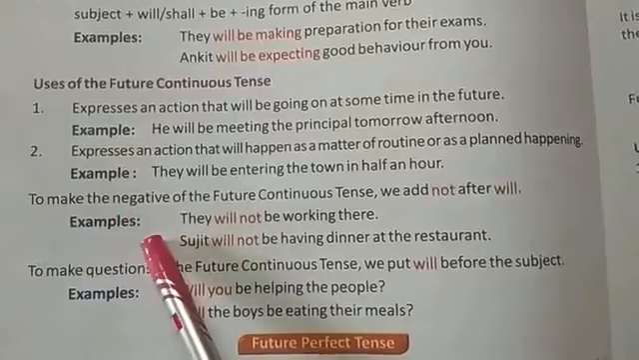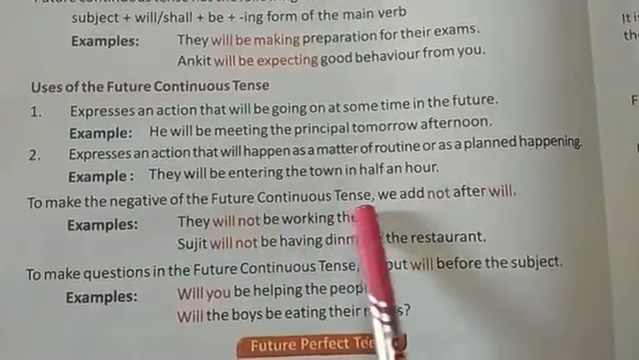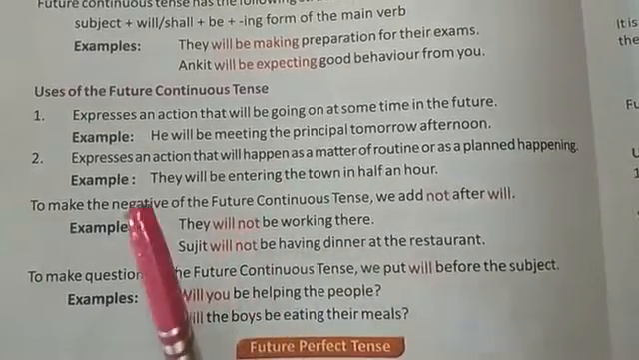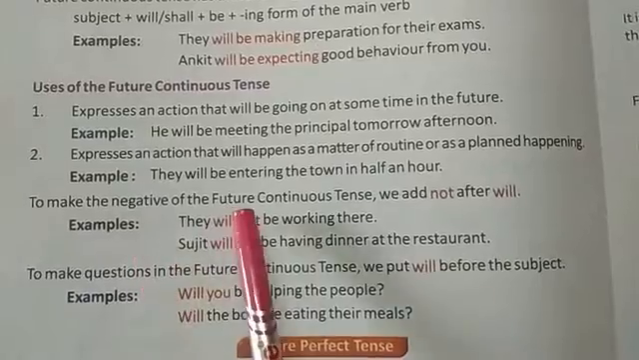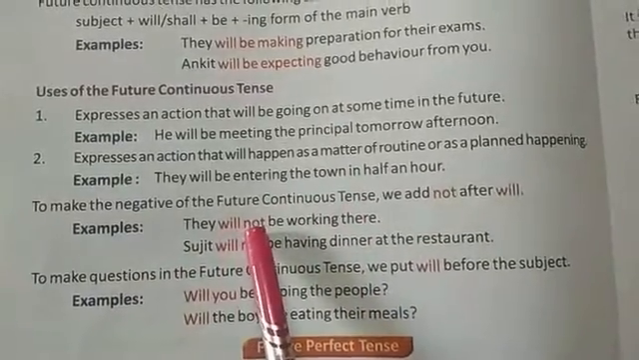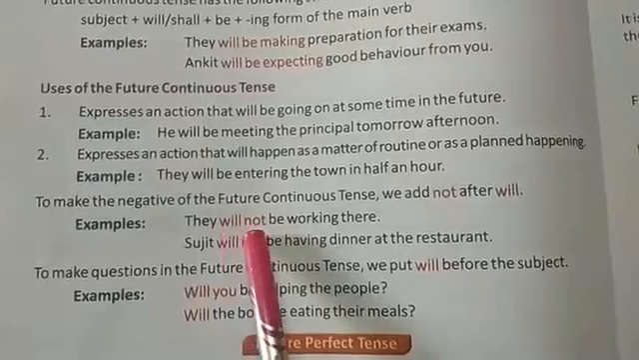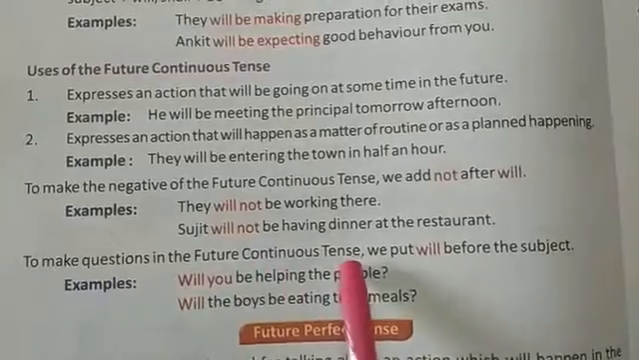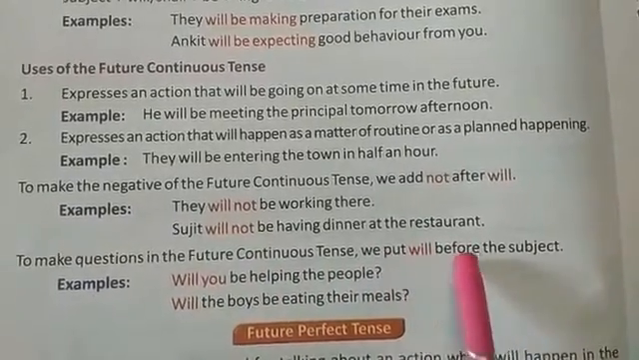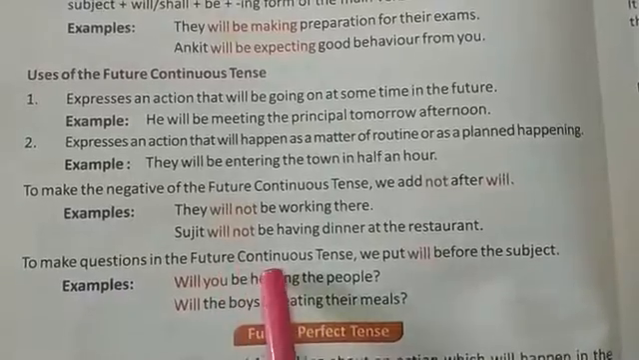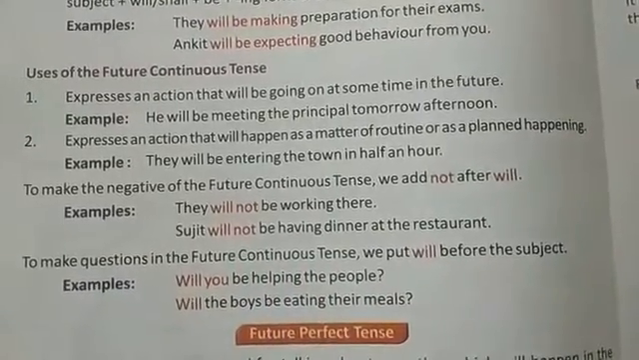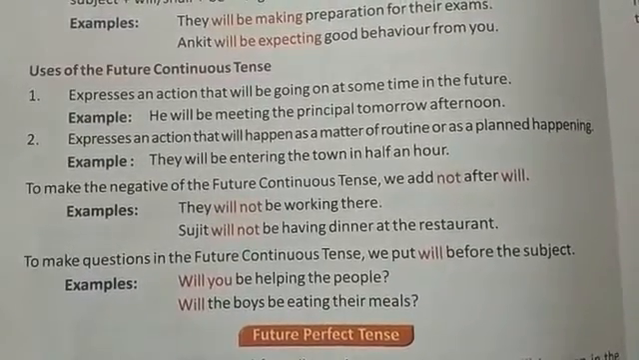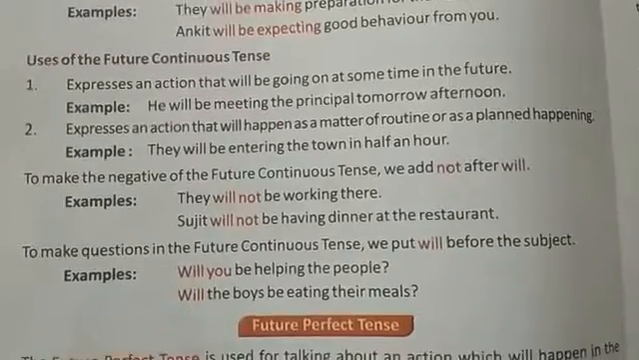To make negative sentences in future continuous tense, we will just add not after will. The same structure is followed in simple future tense and future continuous tense. Only not is added just after will. To make questions in future continuous tense, we will put will before the subject. In simple future tense also we put will before the subject, and in future continuous tense also we put will before the subject.